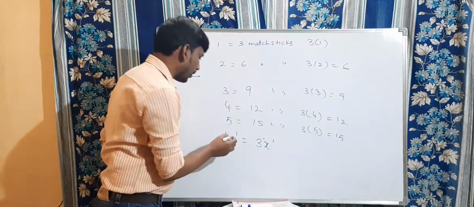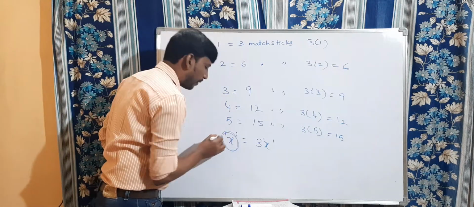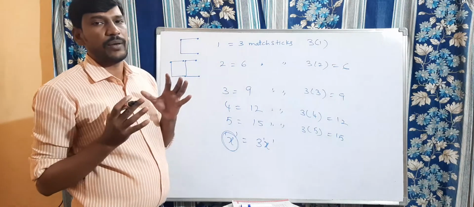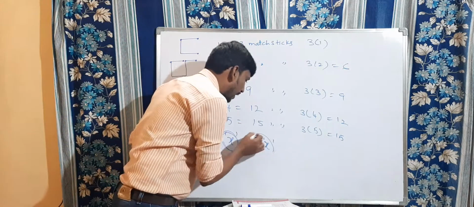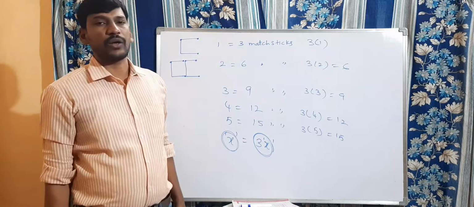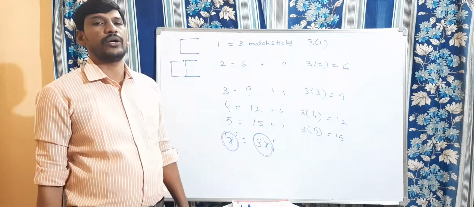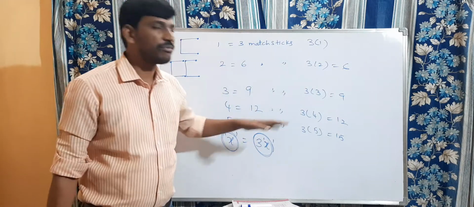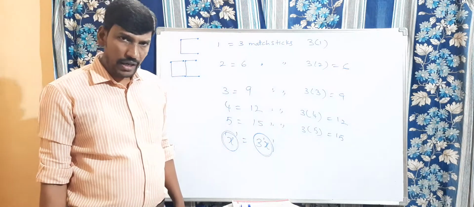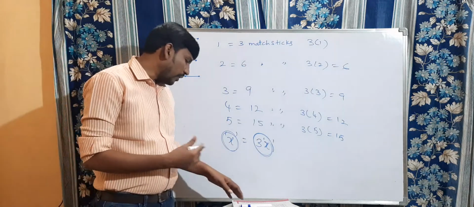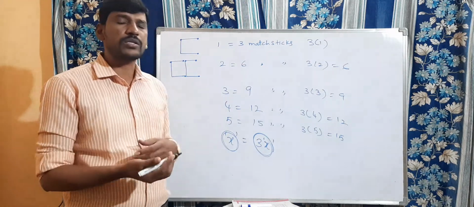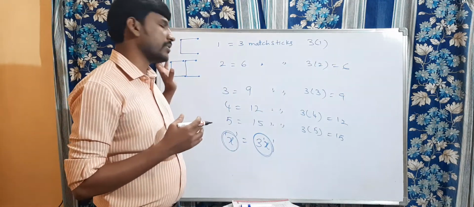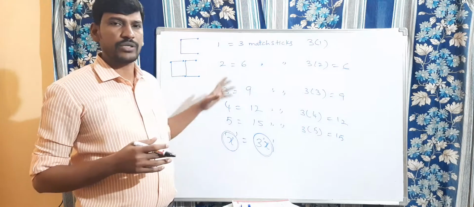Here I am going to use a variable, x, which is an unknown quantity. To create x C's, how many mastics are required? 3x mastics are required. Here we are multiplying 3 into x, because when we multiply 3 into 1, 3 into 2, 3 into 3, you will get the number of mastics. Is it clear, children? Like this we are going to create some rules to create different types of alphabets by using mastics.